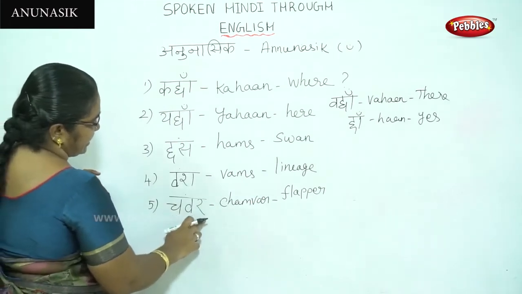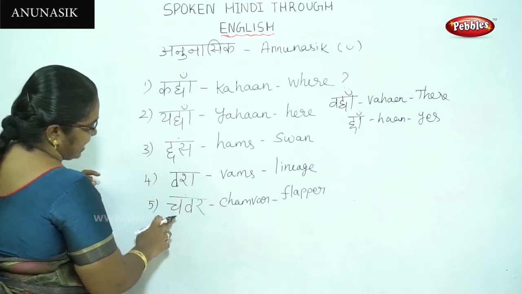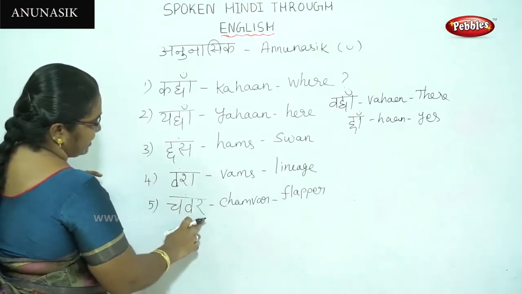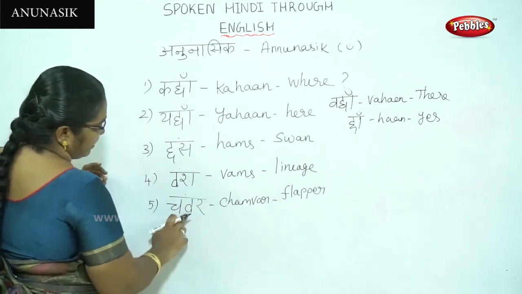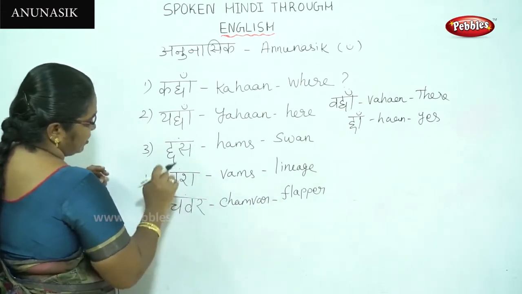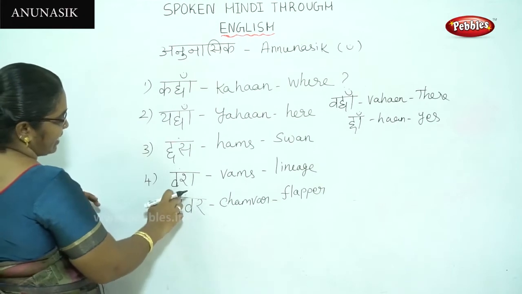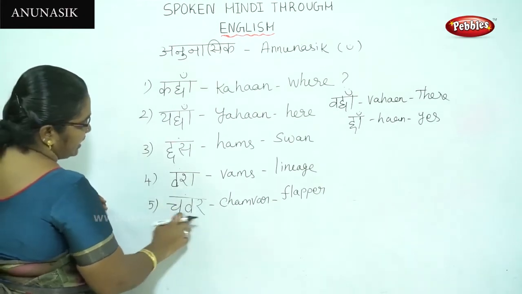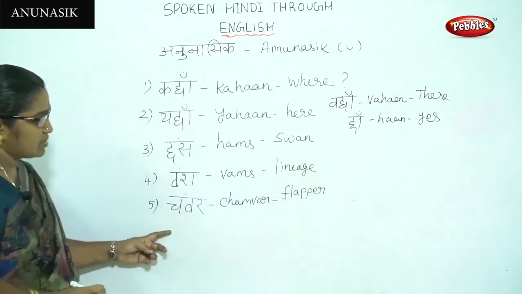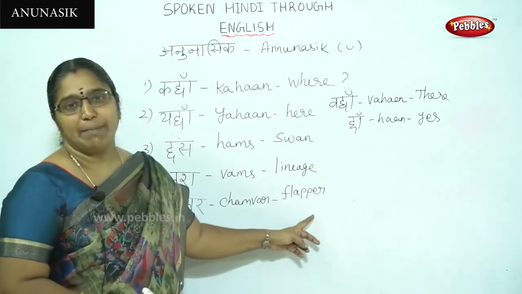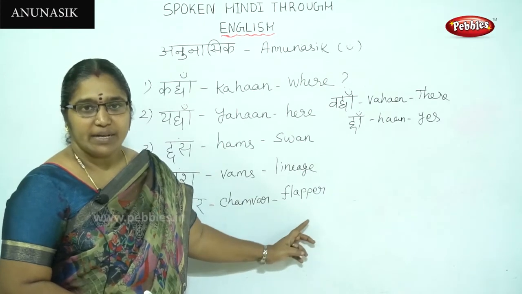Cha, va, ra. Chamber, flapper. Before the va, we are having a bindu. So it is pronounced as chamber, flapper.